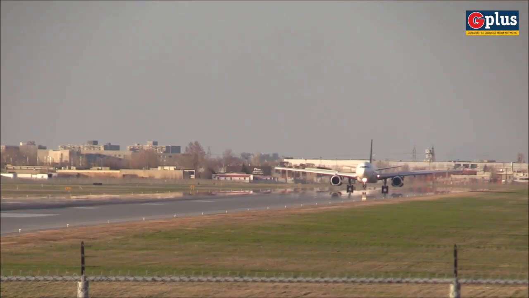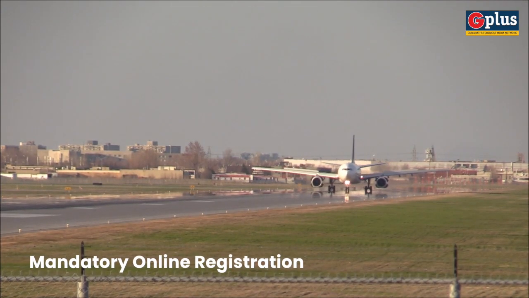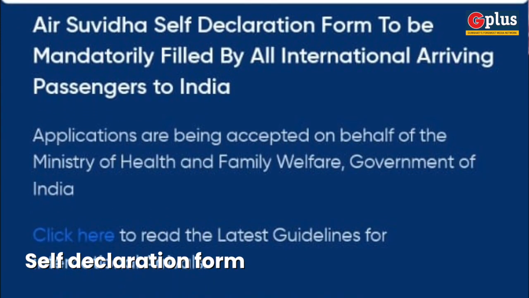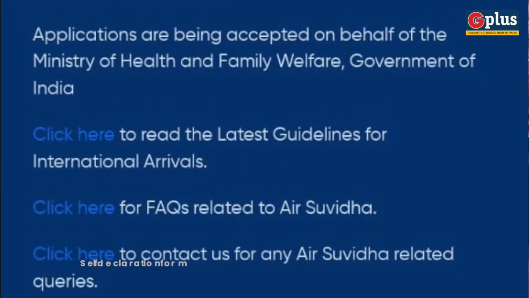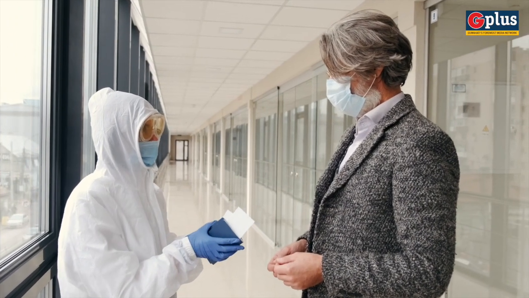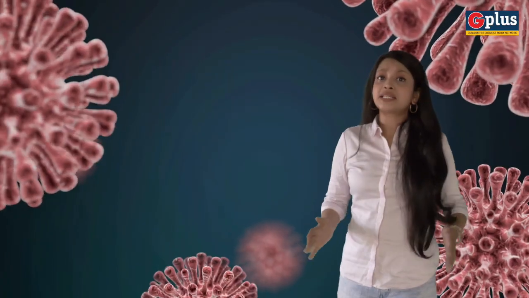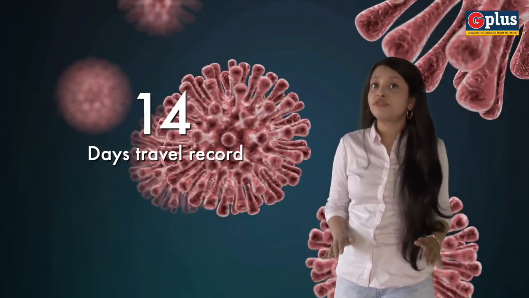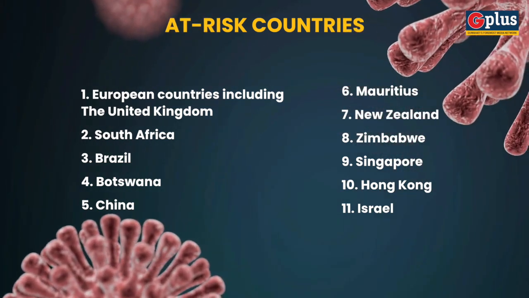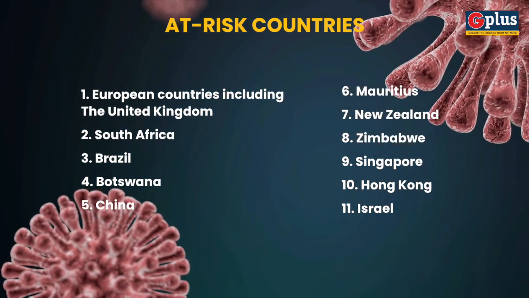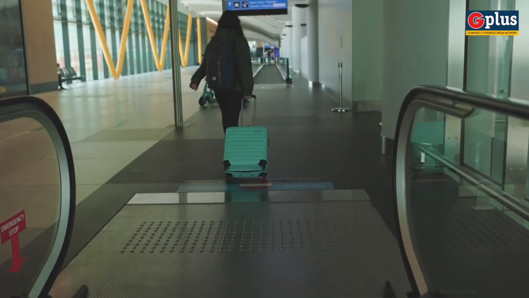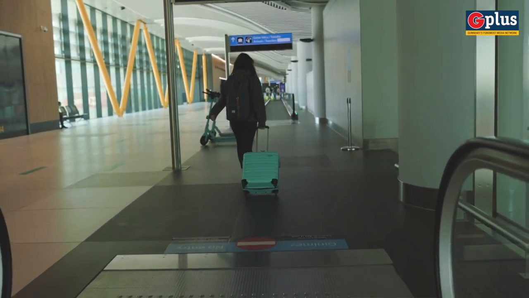Any air passenger landing at Guwahati Airport will mandatorily require registering online by submitting a self-declaration form in order to be even allowed to board the flight. The form will again be asked by airport security after deboarding. All passengers must submit 14 days travel records. This would be done to identify passengers from at-risk countries. Those found traveling from at-risk nations will be subject to additional measures, which we will get to after the generic rules applicable to all.